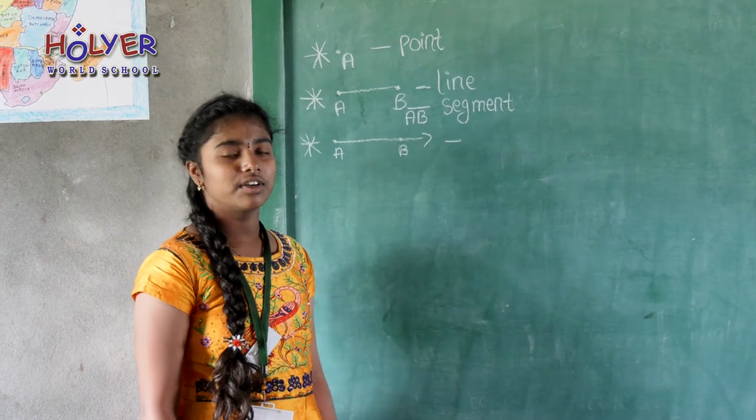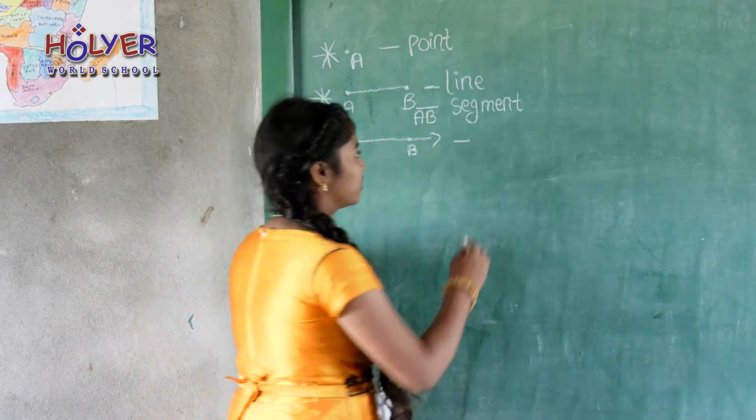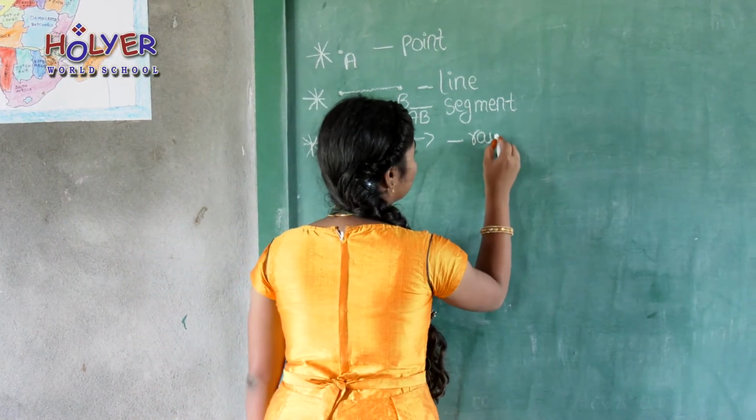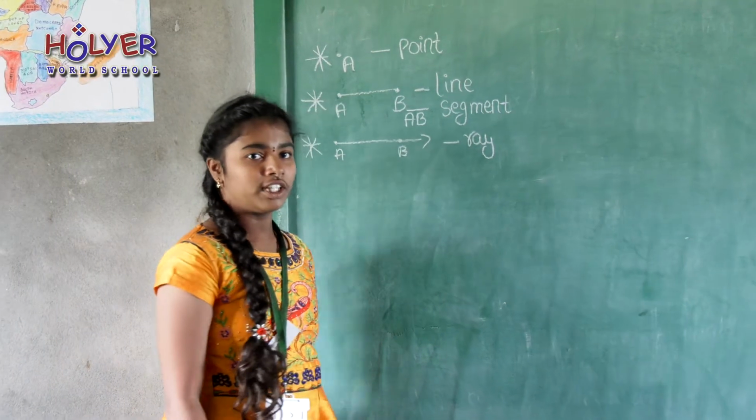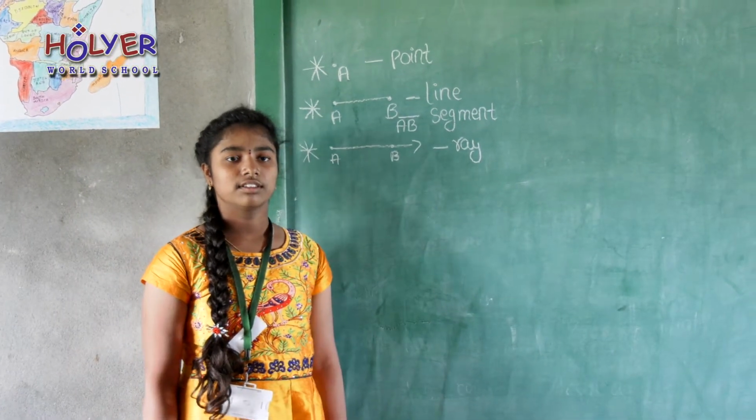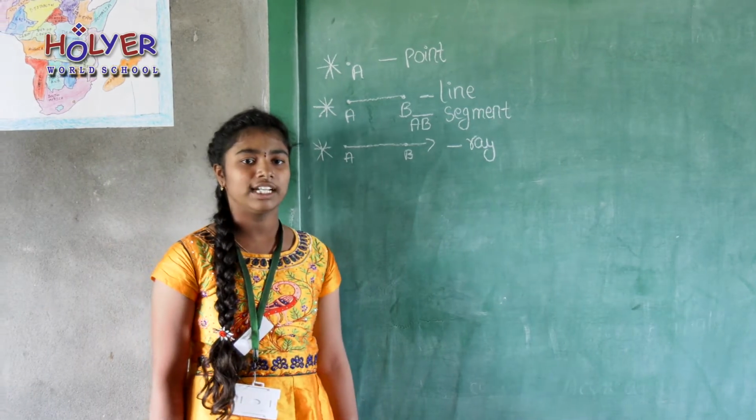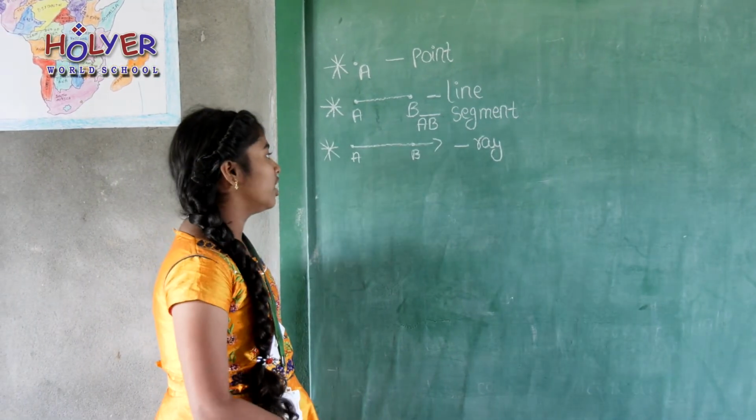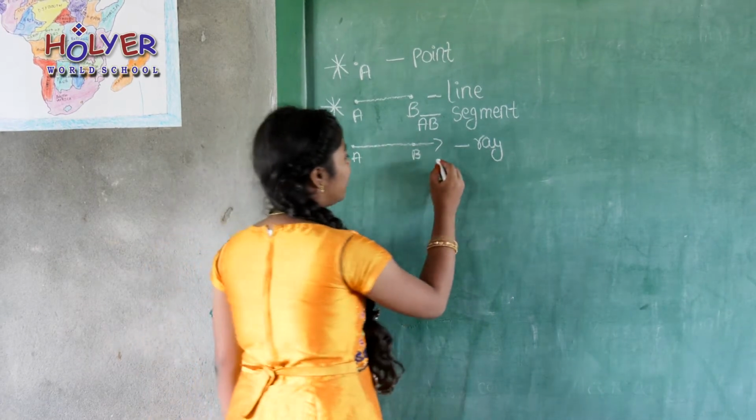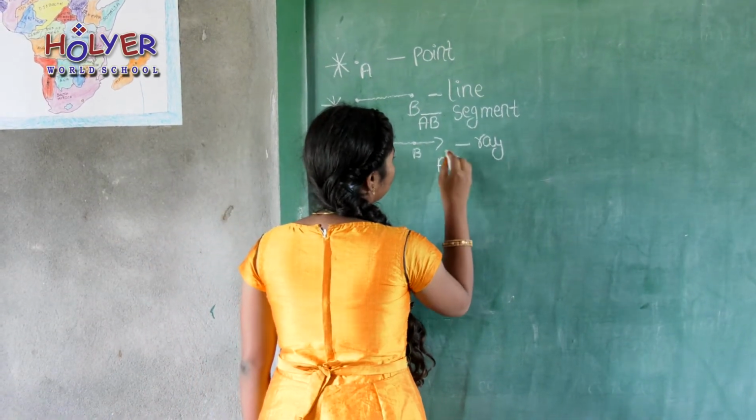Chamreshwari, please stand. What is this called as? Did you know the definition of the ray? It has one end point. Okay, thank you. Please be seated. If you extend line segment AB in one direction endlessly, we get ray. It has only one end point, and it is usually represented by AB ray.